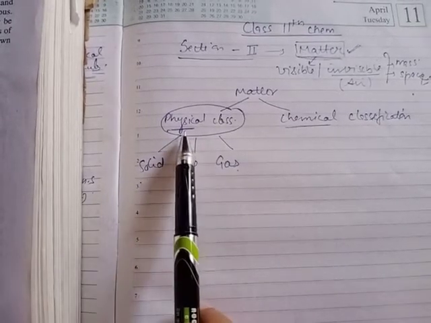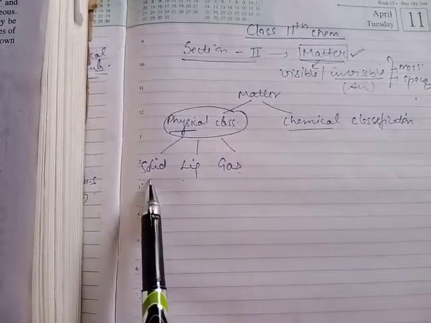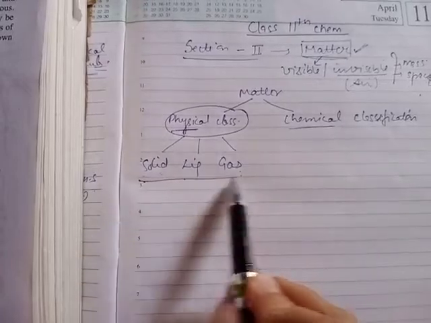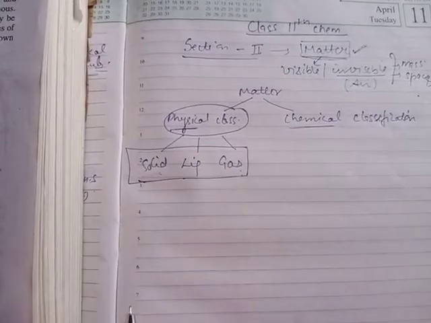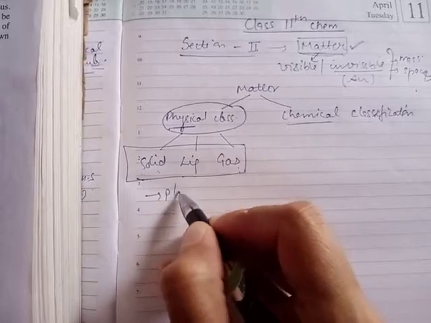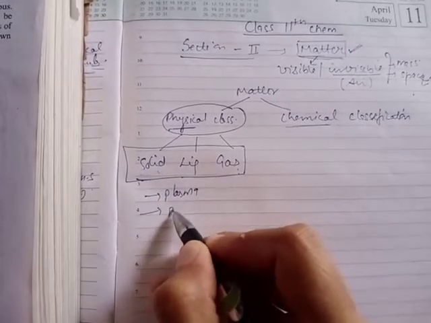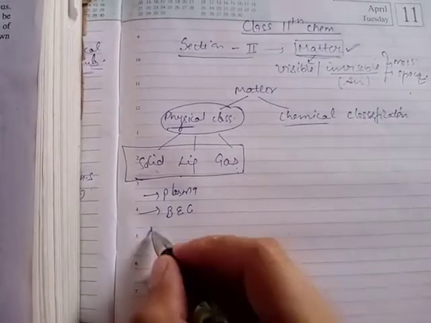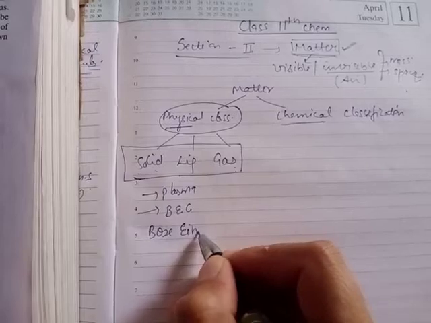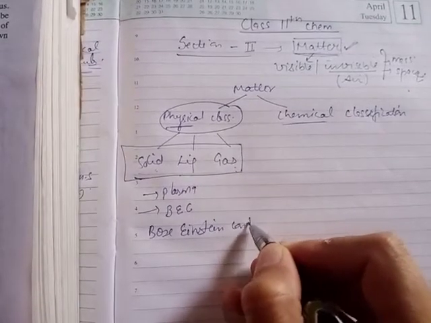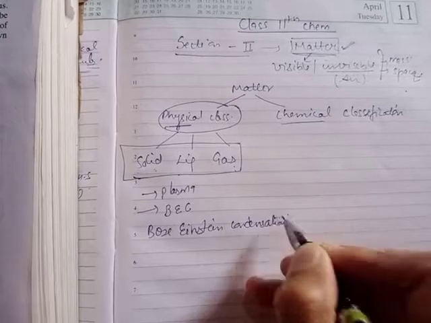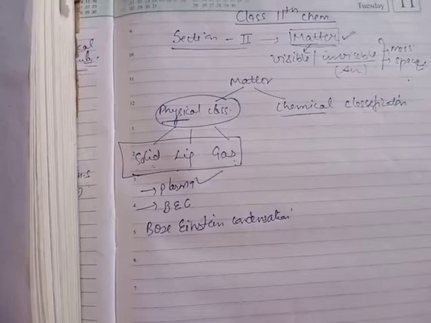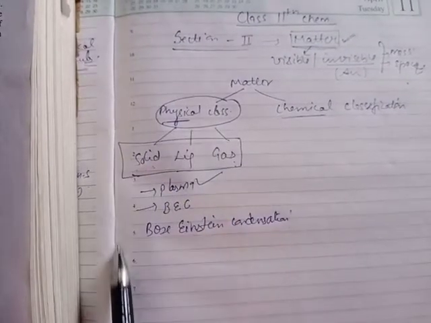So the physical classification of matter shows three states named solid, liquid and gases. Besides these three states, scientists also consider two more states of matter. The fourth one is called plasma and the fifth one is called Bose-Einstein condensate. BEC stands for Bose-Einstein condensate. This is a super cool state of matter and plasma is a super heated or super excited state of matter. Clear? So this is the physical classification of matter.